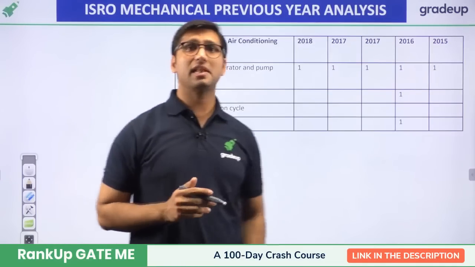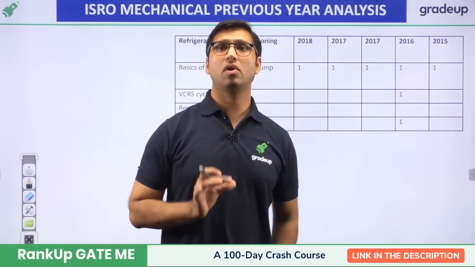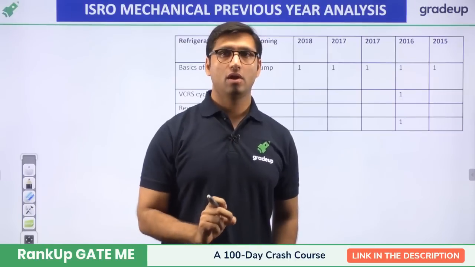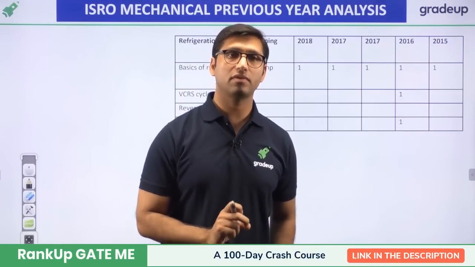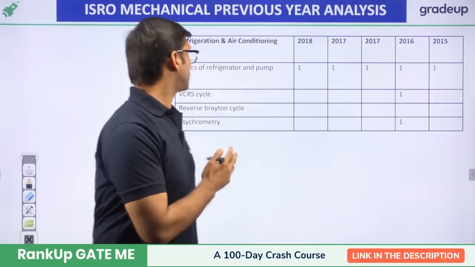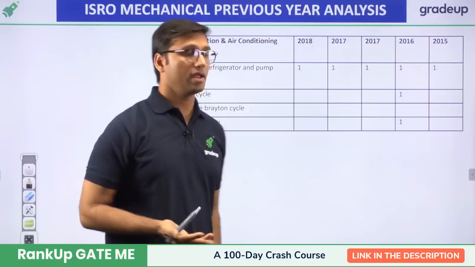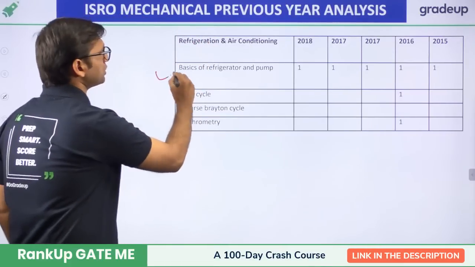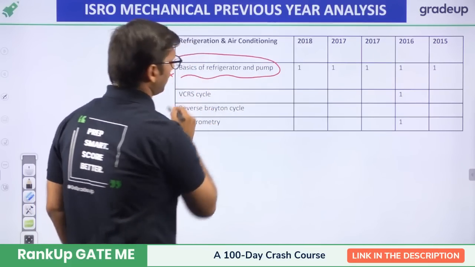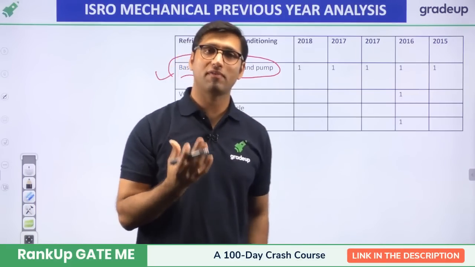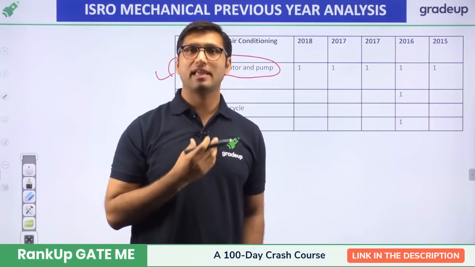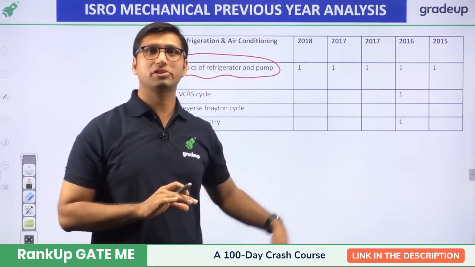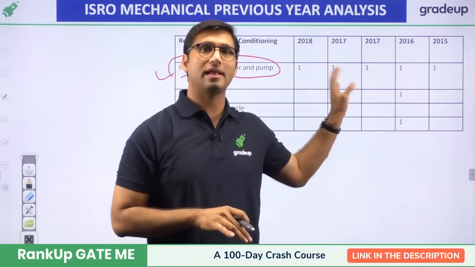Now from refrigeration and air conditioning. Refrigeration and air conditioning has only 1.75% weightage so far. So far only 1.75% weightage is given to the subject of refrigeration and air conditioning. You can see that majorly there will be questions from the basics of refrigerator and heat pump. There can be questions on COP of refrigerator and heat pump, or some question on finding the refrigeration effect. So basically that will be a basic question from the basics of refrigerator and heat pump.